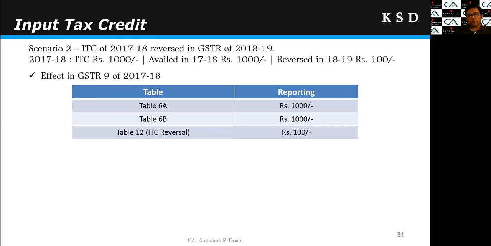So first of all, what I would have done in the GSTR 9 of 17-18: table 6A will be auto-populated at 1000 rupees. I have given the bifurcation also in 6B of 1000 rupees. Then in table 12, that is for ITC reversal in next year, I would refer 100 rupees. So when I net off table 6 with table 12, my net ITC available will be 900 rupees, which will be matched with the books of accounts. So in 17-18, I would have made this disclosure.